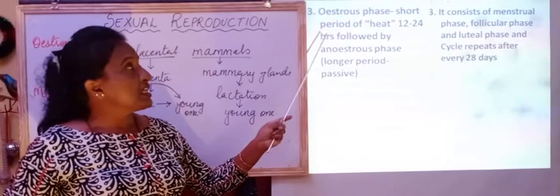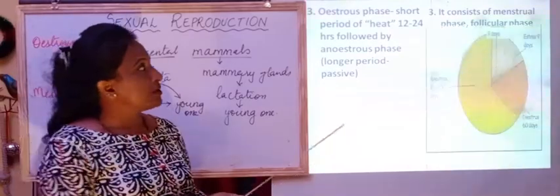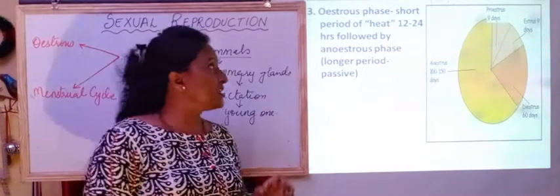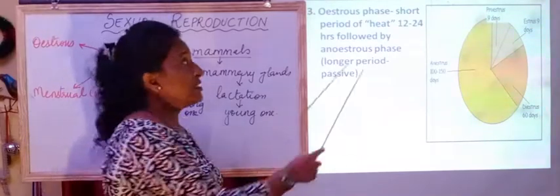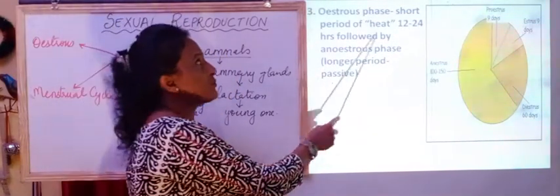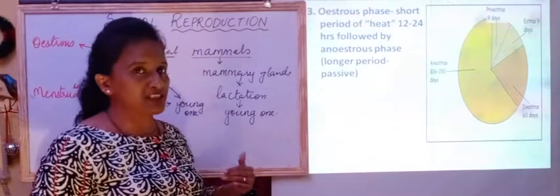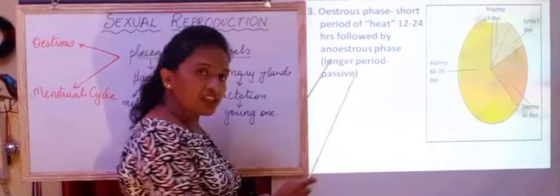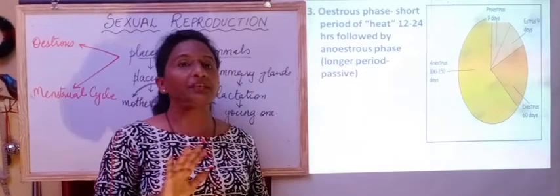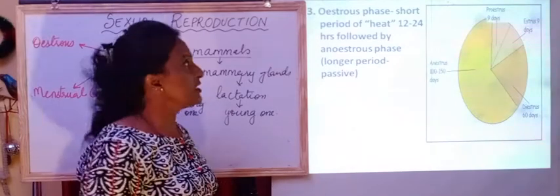Next, the estrous phase is a short period, and we call this period heat. It lasts for 12 to 24 hours, which is followed by the anestrous phase, which is the longer period, and it is passive. That means during the anestrous phase, there cannot be any breeding in these mammals, the non-primate mammals.